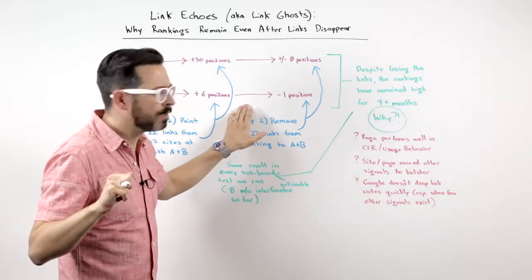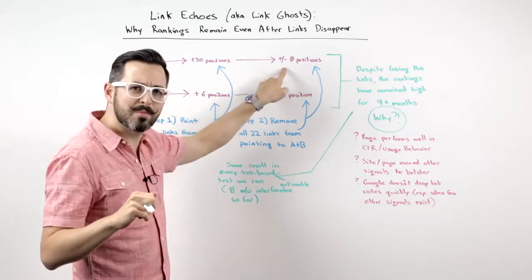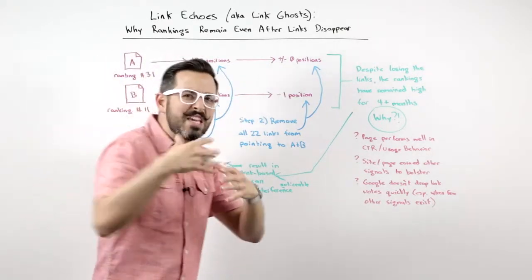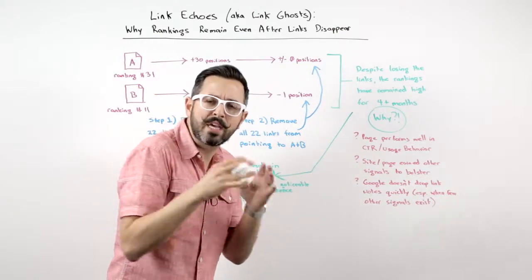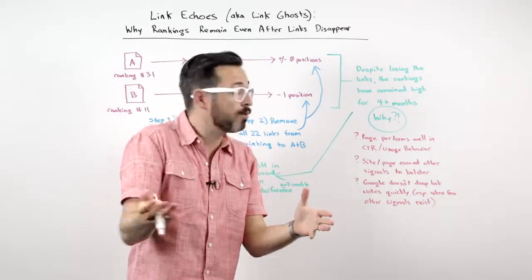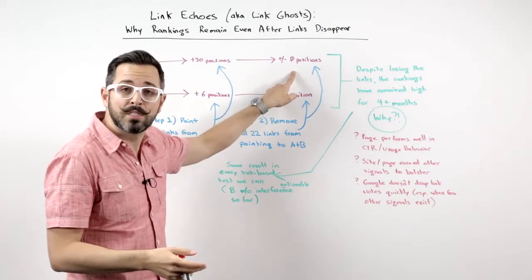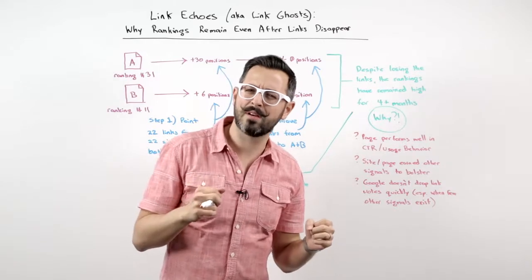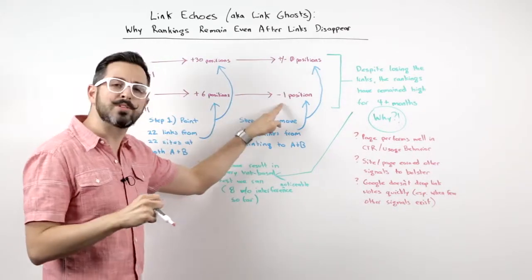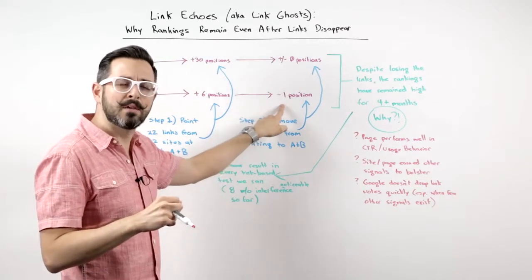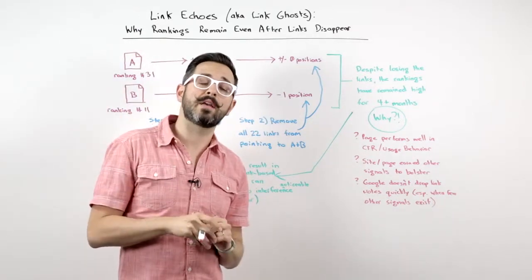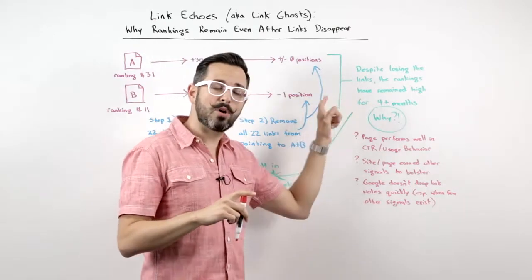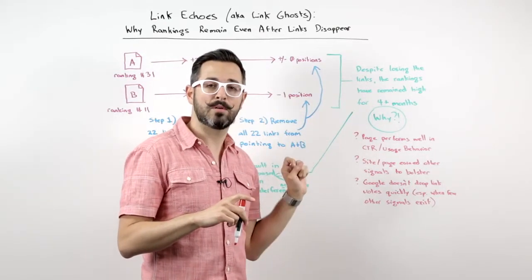What happened? Well, gosh, page A that was ranking number 31 and moved up to 1, even after all those pages that were linking to it had been indexed with no link there anymore by Google, didn't move, stayed in position number 1. That's pretty weird. Almost the same thing happened with result B. It moved down 1 position. It's ranking number 6. Even weirder, this happened over 4.5 months ago.